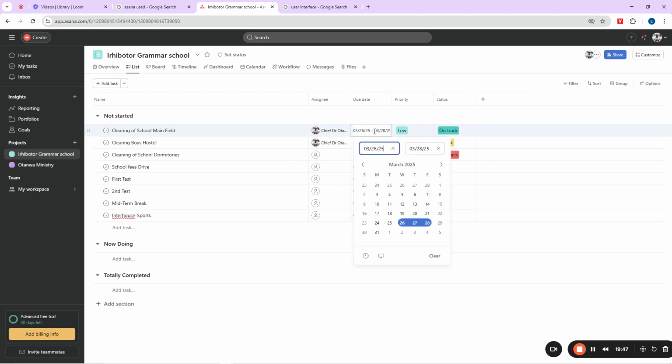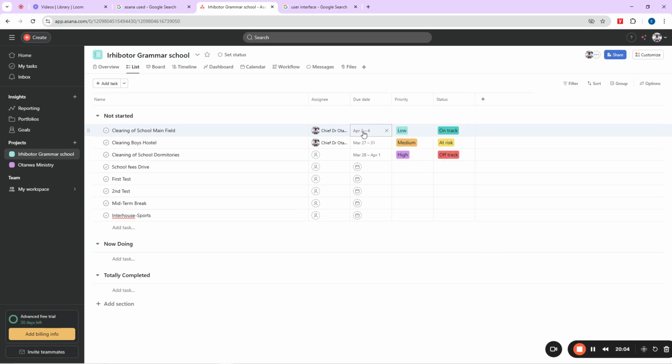Okay. This clearing of school field will be from next week. 26th of what? Okay, 2nd of April till when now? Maybe till 5th of April. Oh no, that one should be Saturday. You can say, okay, from here to this. And you are good to go. You see now, we now have April 2nd to April 4th.